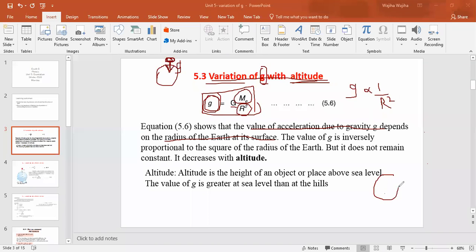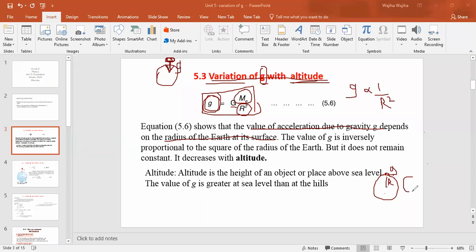Let's say this is your Earth, and the object is placed on the surface of the Earth. Obviously, now this is the R. R must be measured from the center of the Earth. Here the value of G will be more because the distance between the object and the center of the Earth is less.